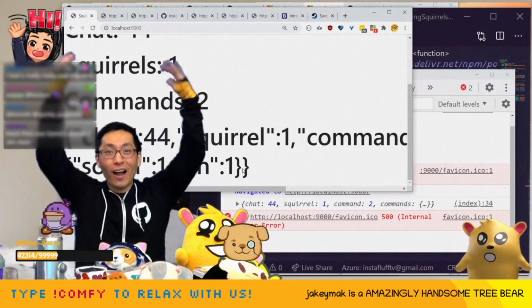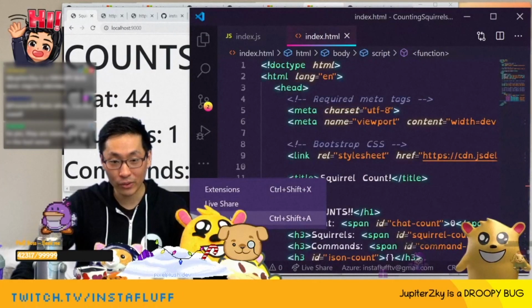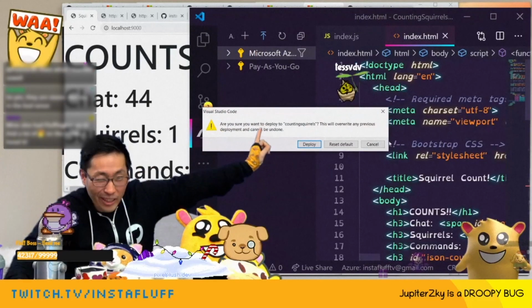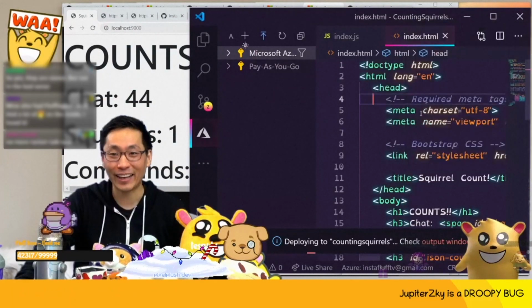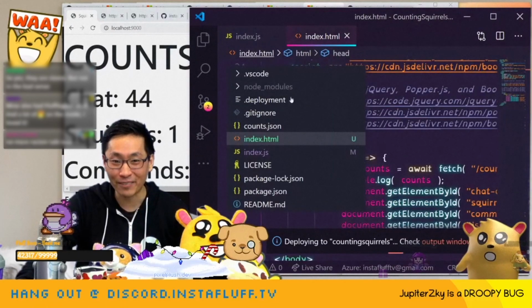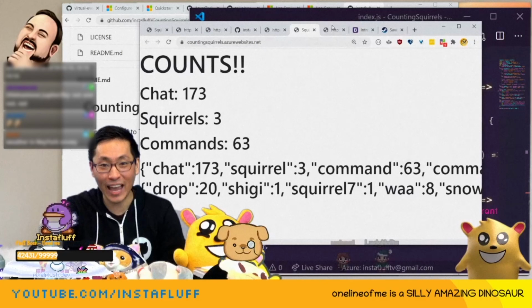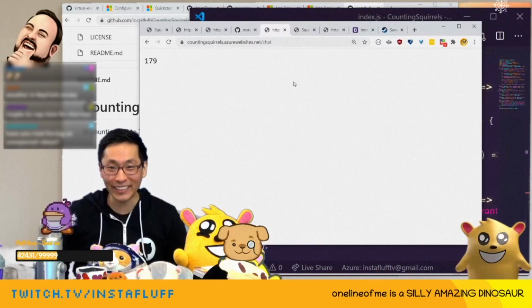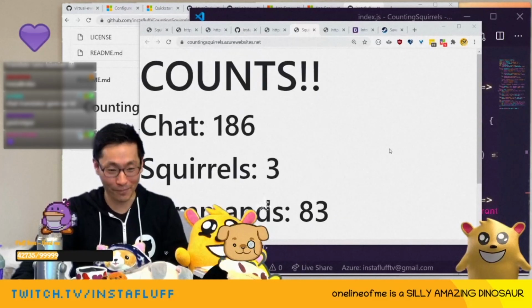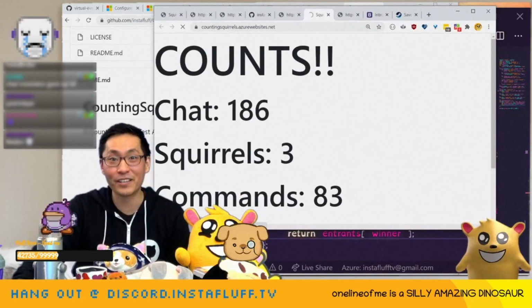And so, wow. And so now we're going to go to Azure. We're going to deploy this. Deploy. We got an entire web app that counts squirrels in our channel. Now we have a web page for it and everything, but you can see the counts and the APIs are here. Think it's working. We did get something working today. We got a bunch of stuff working. Look at this. I can't believe the Azure App Service works like this so well.